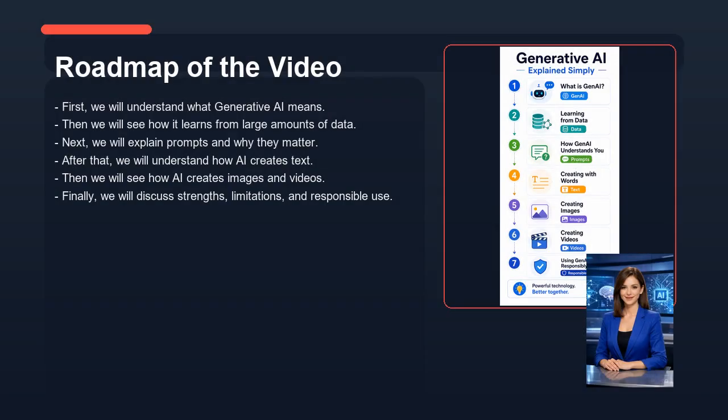Now let's look at the roadmap of the video. First, we will understand what generative AI means. Then we will see how it learns from large amounts of data. Next, we will explain prompts and why they matter. After that, we will understand how AI creates text. Then we will see how AI creates images and videos. Finally, we will discuss strengths, limitations, and responsible use.